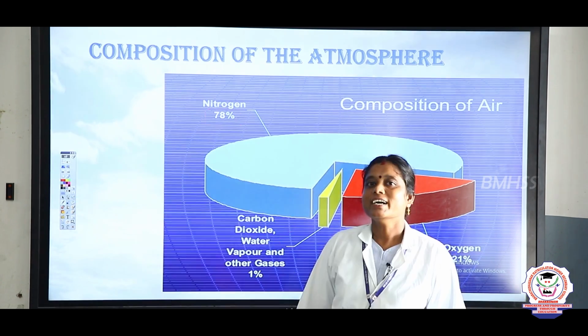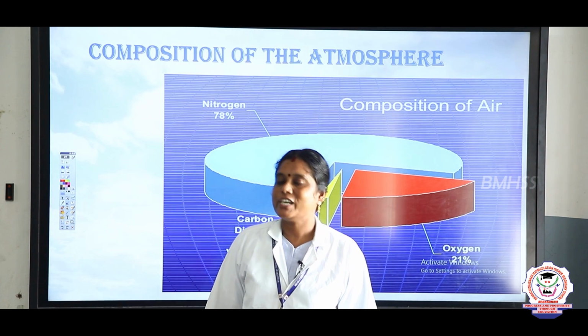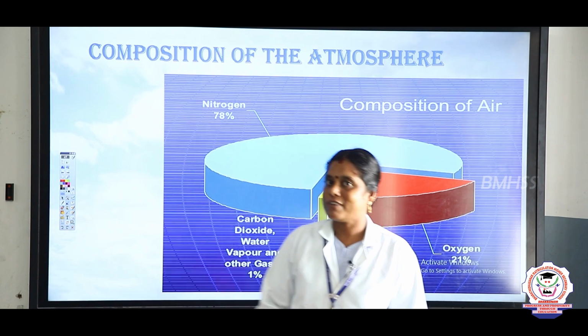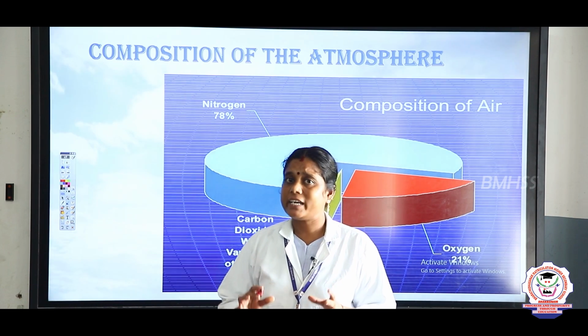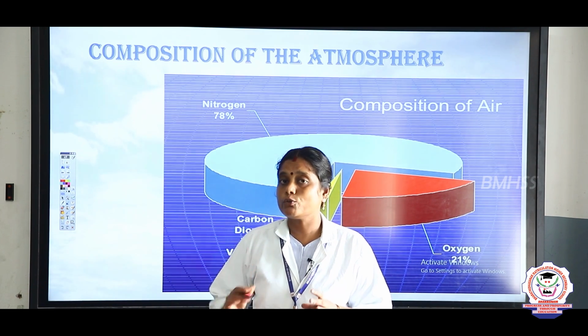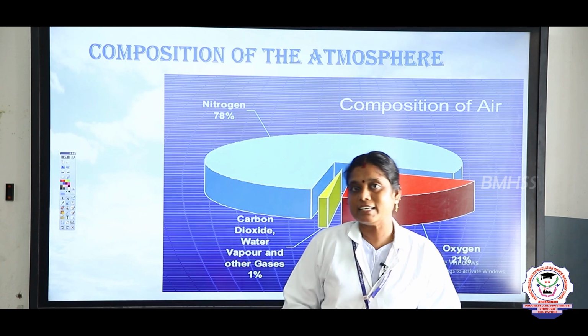And next, nitrogen. Shall we see the uses of nitrogen? First of all, nitrogen is useful. It is one of the main essentials in the chemical industry.